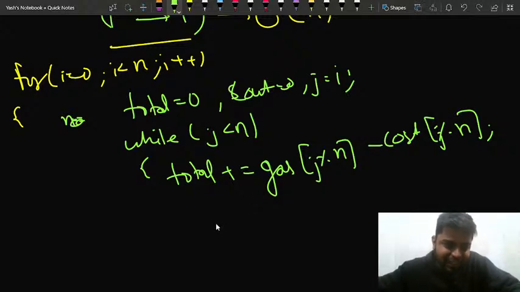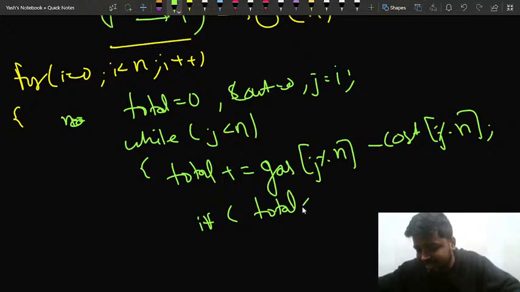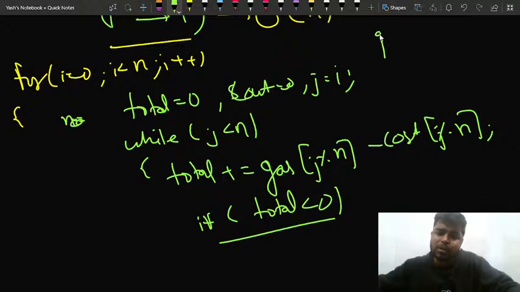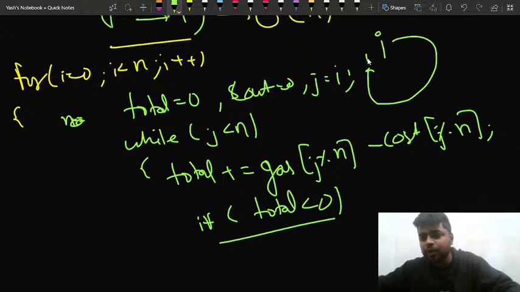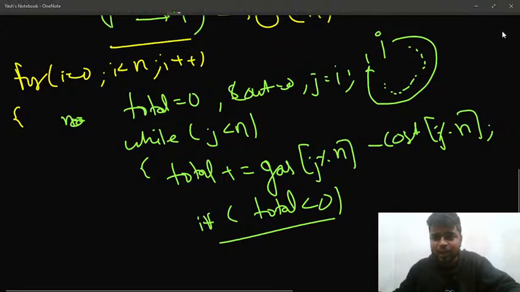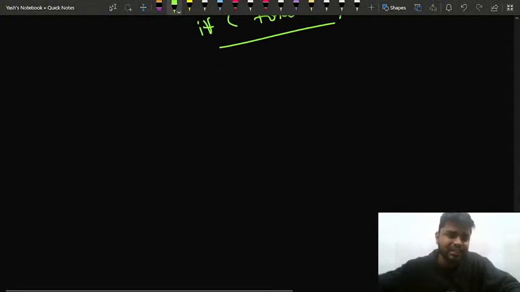After that, if at any point of time the total amount of gas in my tank becomes negative, that means from that particular ith station it's not possible to come back to that particular ith station, assuming that there are a lot of intermediate stations in between. So you will not consider that particular station, and you will say that we need to move to the next station. This is what you will do.